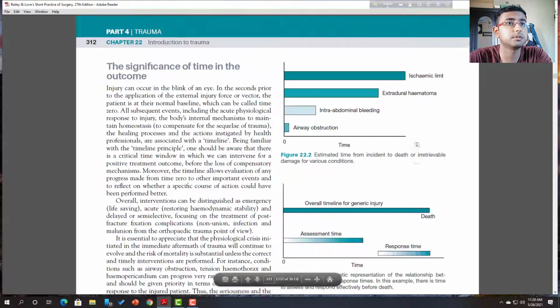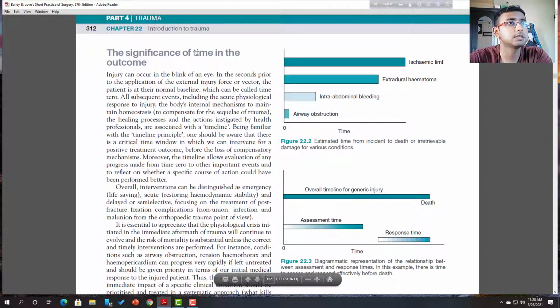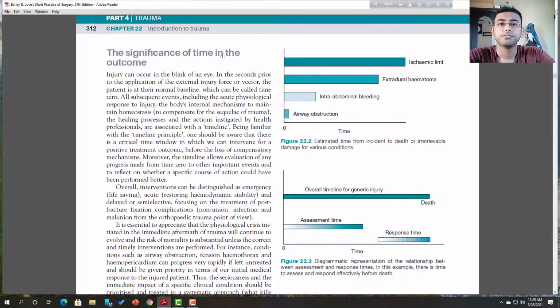Okay, now the management of trauma. Here is the significance of time to the outcome. When a patient comes to you, time of evaluation is very important, because the later you are, the more damage you have to encounter. That means if you diagnose the sites and the possibilities as early as possible, the management will be easier than the late one.